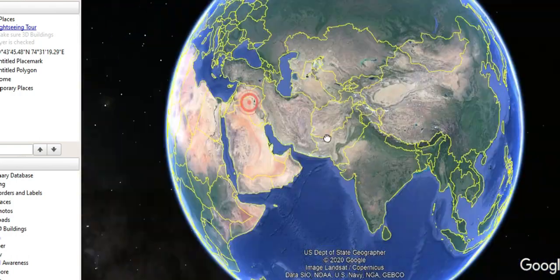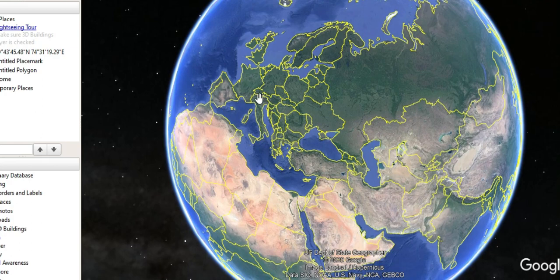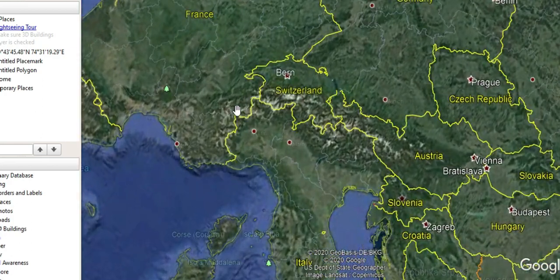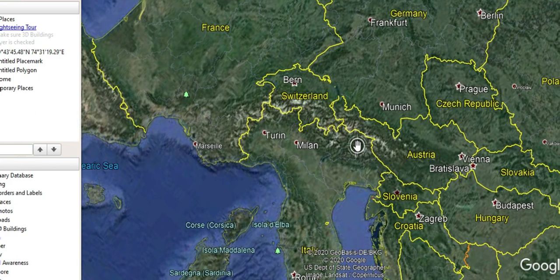Then there is Alps. So can you tell me where Alps is located? Basically Alps is located over here. You can see these mountains over here in southern France, some part of Switzerland, some part of Italy, then Austria. Okay, so you might have heard about the Swiss Alps, French Alps, Italian Alps, or the Austrian Alps. As per their extent in the particular country, that particular mountain range is named after that country. Okay, so this is the Alps.